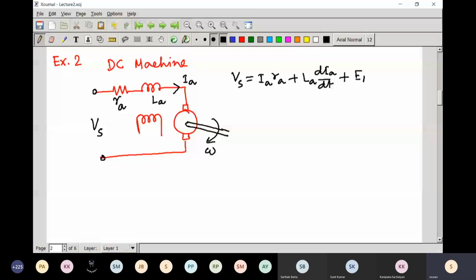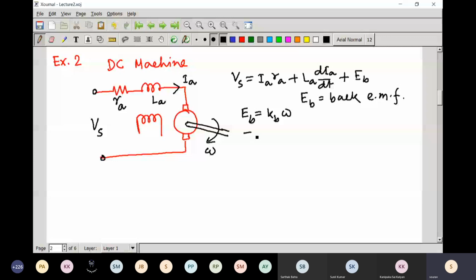This Eb is the back EMF, which is directly proportional to the speed of the motor, with Kb as the constant.